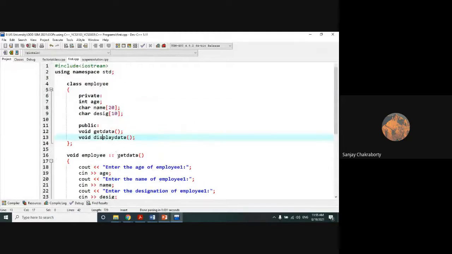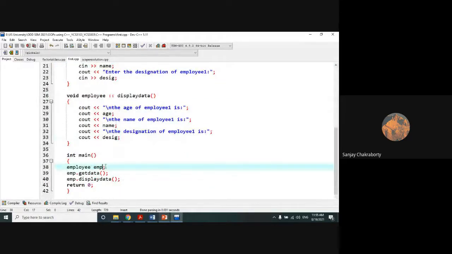So how can we create an object? We can create an object in this fashion. Class name, then space, followed by an object name. This object name is user defined. You can use any name for the object. Then we use the new operator and employee, again the class name. This is the actual process of object creation: class name, space, object name equal to new operator, space, again class name.